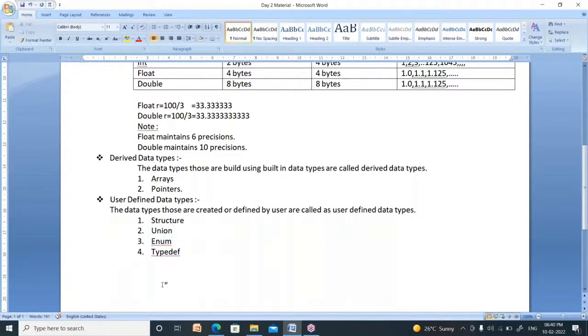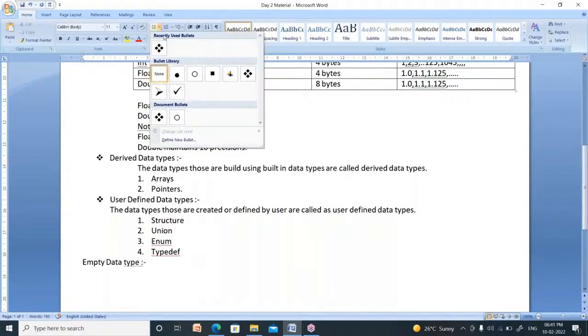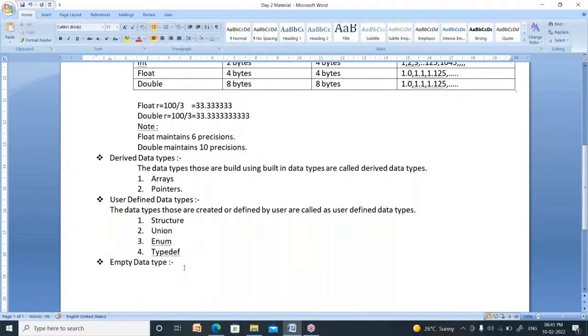Now, what about the fourth data type? The fourth data type is nothing but the empty data type. What is that? Empty data type is nothing but void. Void is nothing but empty. Suppose I asked you, I need 1 lakh rupees. Can you give me? If you have, you can give. Otherwise, you say no. No means nothing. You are not going to give me anything. That nothing can be represented by using the empty data type.